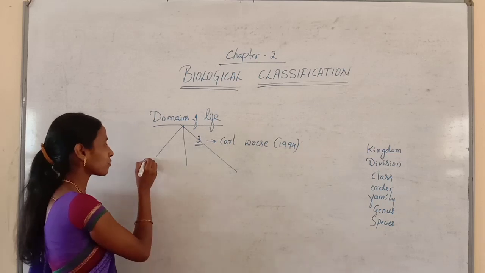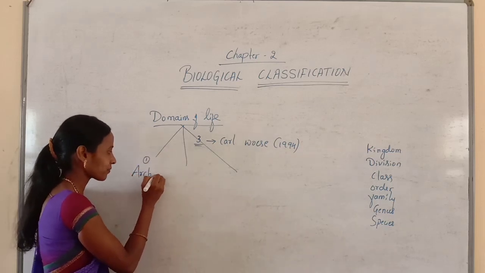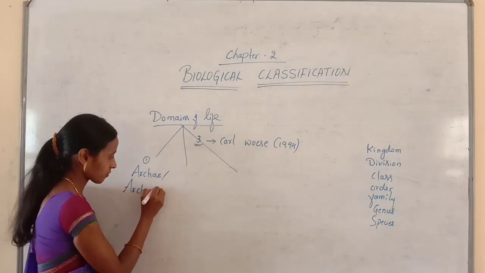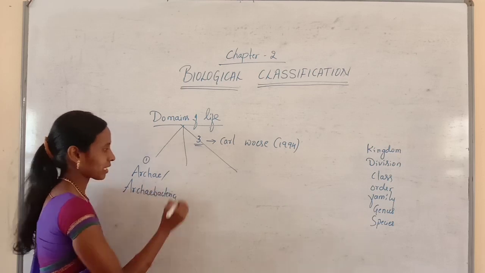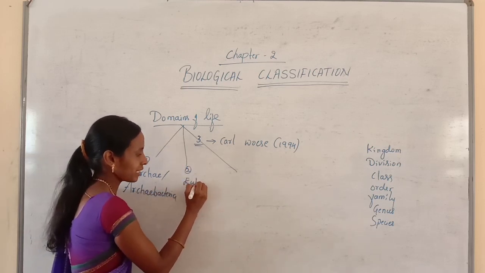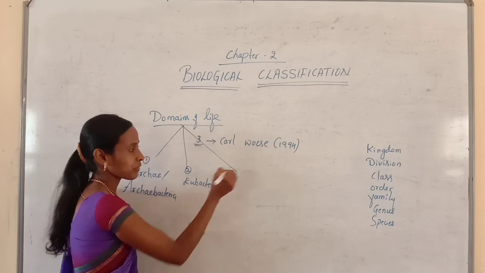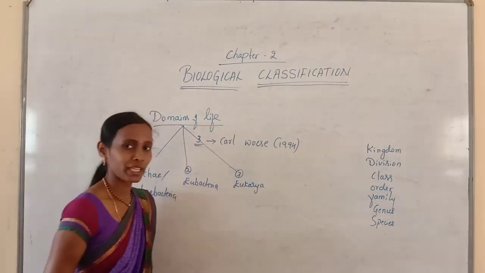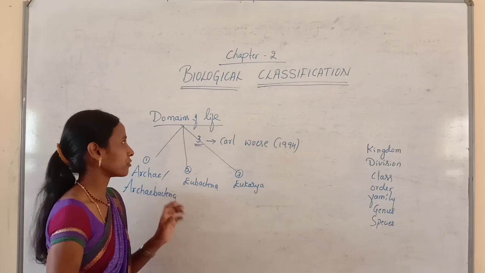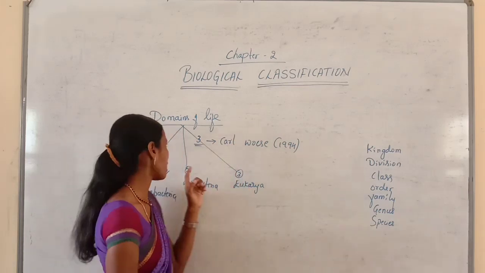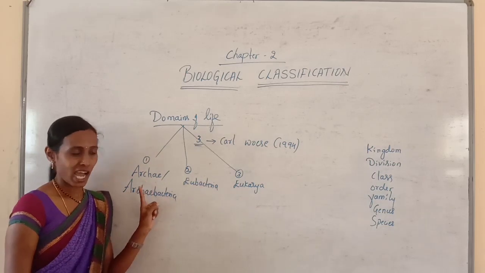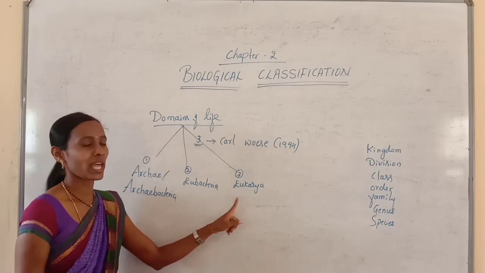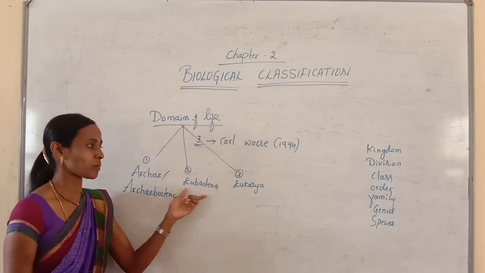They are namely, the first one is archaea, which is also called archaebacteria, the second one is eubacteria, and the third one is eukarya. So the domains are very important from the exam point of view. The three major domains of life are archaea or archaebacteria, eubacteria, and eukarya. Let us discuss these domains in detail.